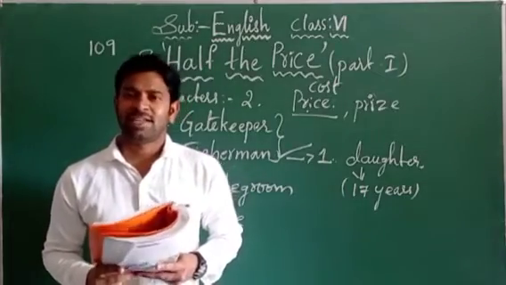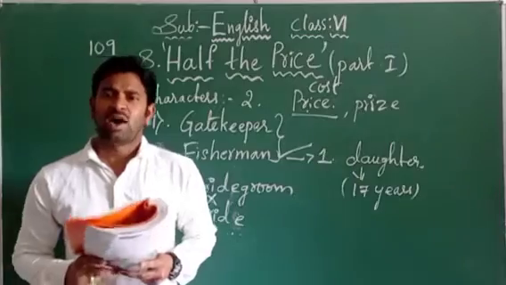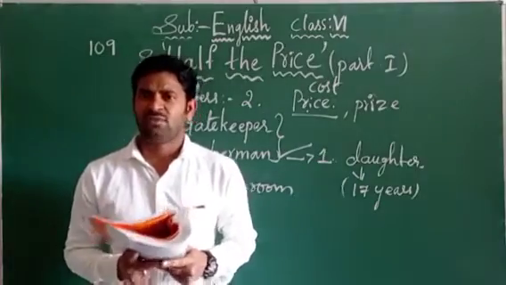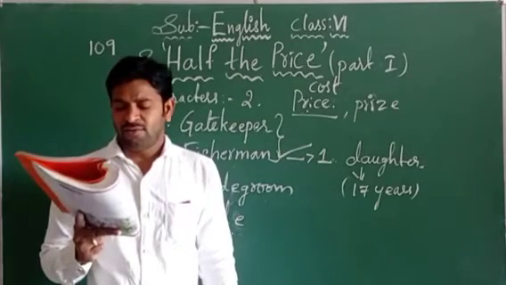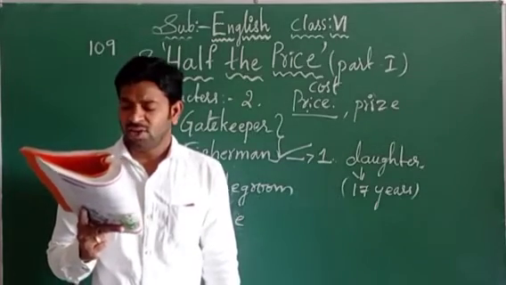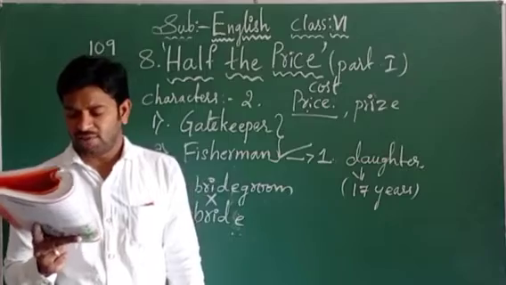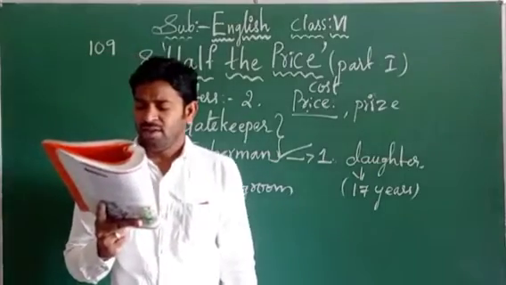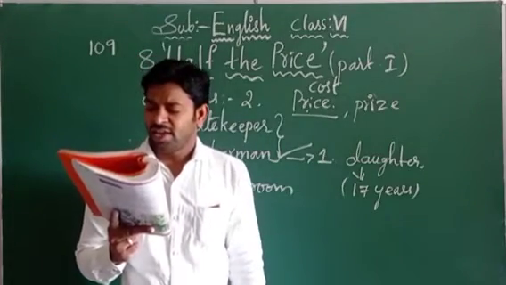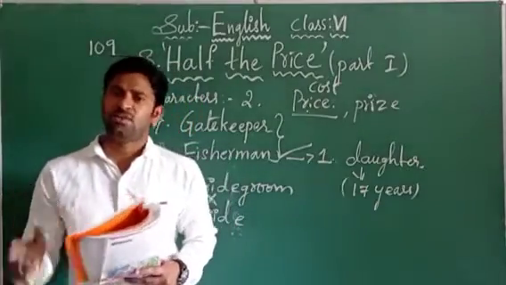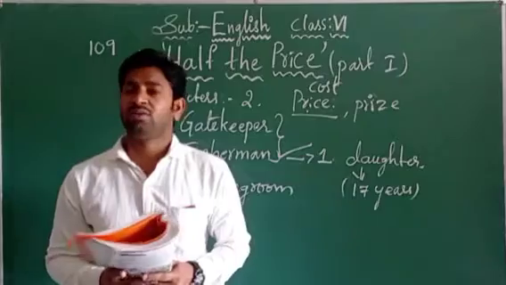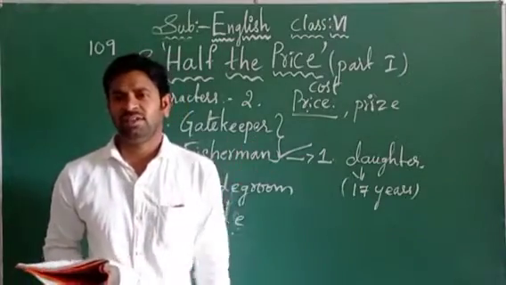Whatever price the Raja is going to give me, are you going to take half of it? Gatekeeper: He will give you either gold or silver. What else will he give you?